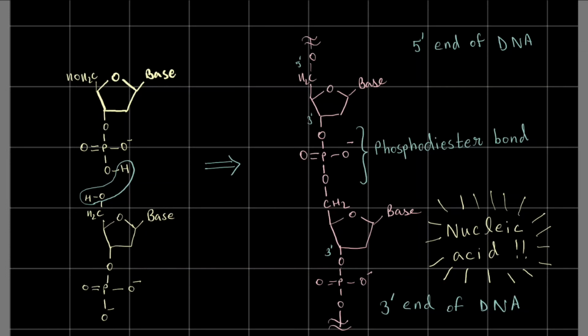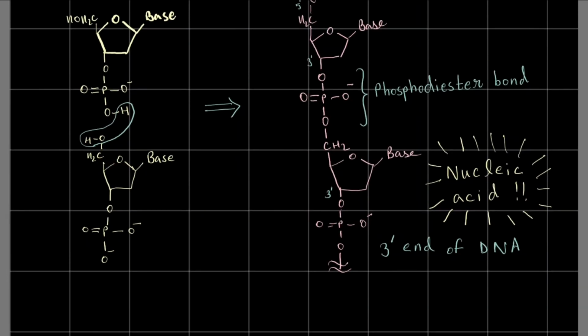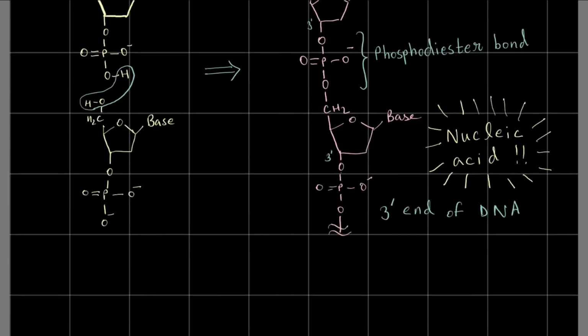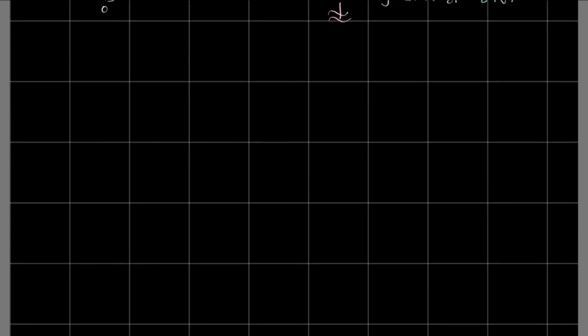And this is our nucleic acid, and I am not calling it deoxyribonucleic acid yet because I haven't drawn another crucial part of its structure, right?